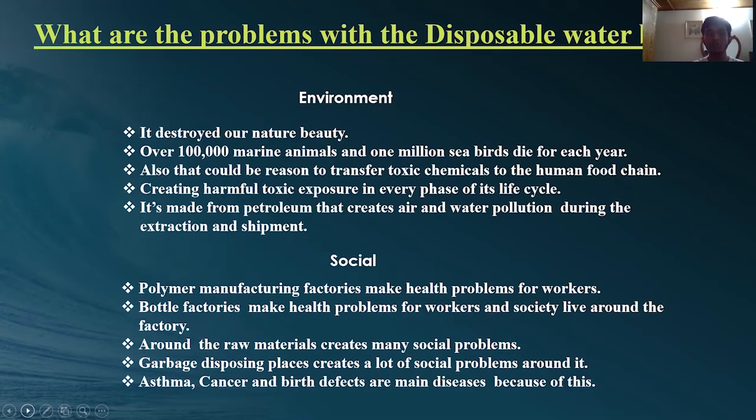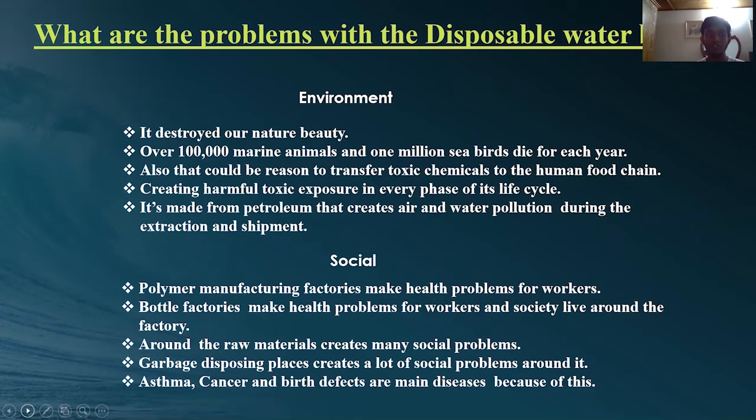There are three main types of problems we can categorize. The first one is environment, and it destroys our natural beauty. Over 100,000 marine animals and 1 million seabirds die each year. Also, it can transfer toxic chemicals to the human food chain, creating harmful toxic exposure in every phase of its life cycle. It's made from petroleum, which creates air and water pollution during extraction and shipment.